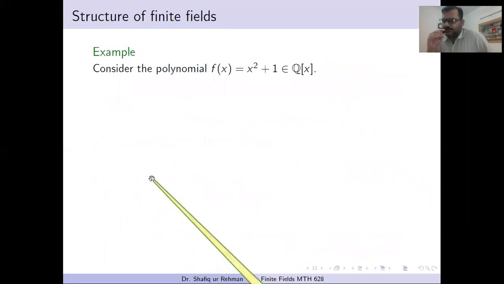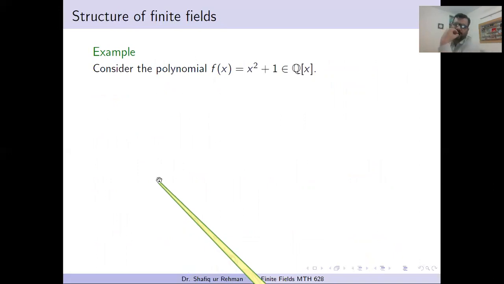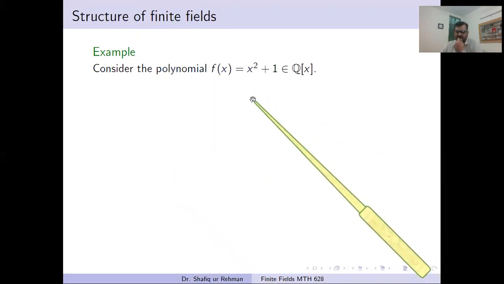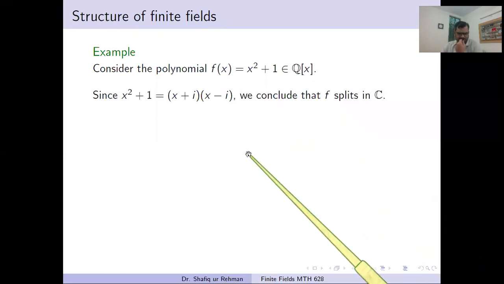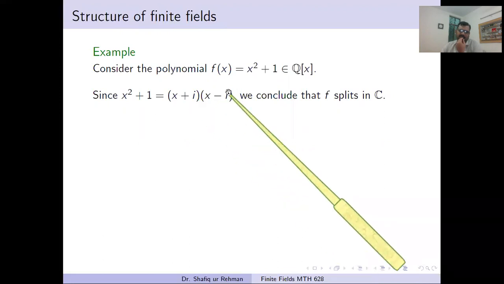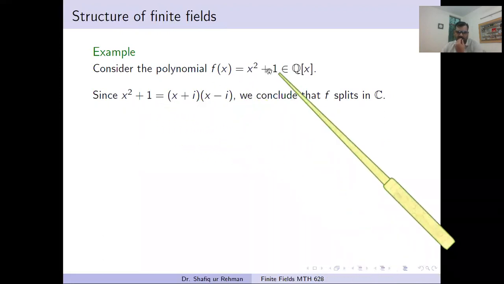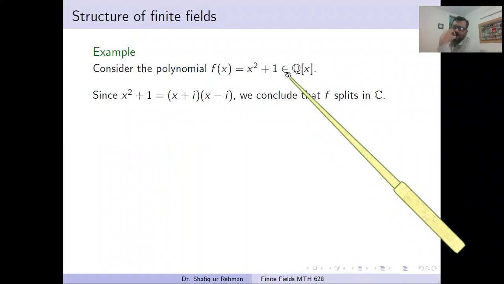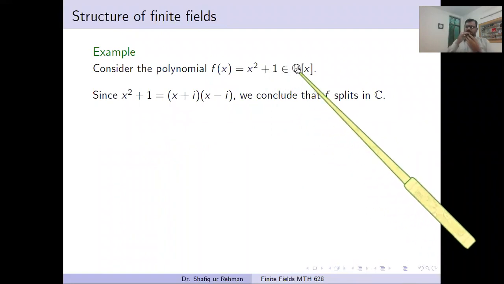We are talking about the splitting of a polynomial and the splitting field in which the polynomial completely splits. Splitting field means the smallest field in which the polynomial completely splits, and splits means decomposes into linear factors. Now consider this polynomial, f(x) = x^2 + 1, taken over the field of rational numbers. My plan is to explain the definition with the help of this example. First of all, note that this cannot be decomposed over the field Q, because in Q it has no roots.